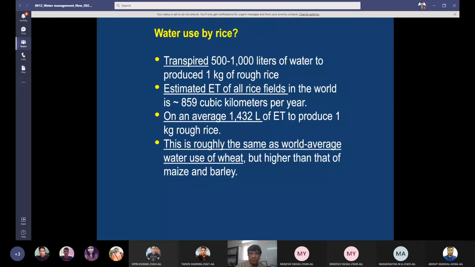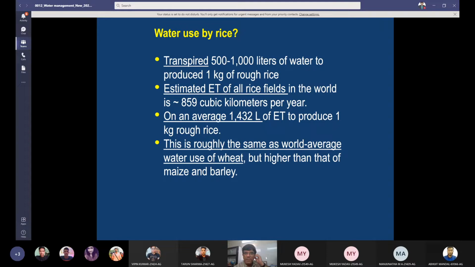Water used by rice crop. Let us see how much water is used by rice crop. Transpiration takes 500 to 1000 liters of water to produce 1 kg of rough rice. So these are the transpiration losses of water. It does not include other losses of water.